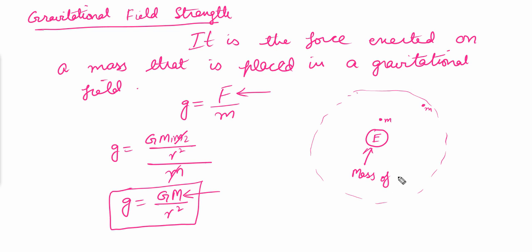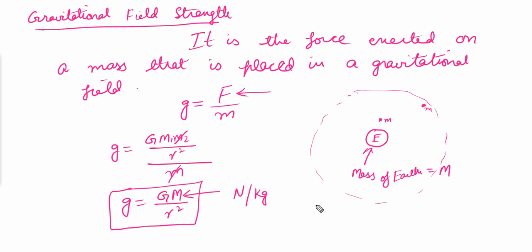So this m will be considered as the mass of Earth, and r is the distance between the point mass, between this mass or this mass from the center of the Earth, and g is the gravitational constant, that is 6.67 times 10 to the power of negative 11. And the unit for this g will be newtons per kilogram. So this will be the unit for the gravitational field strength.